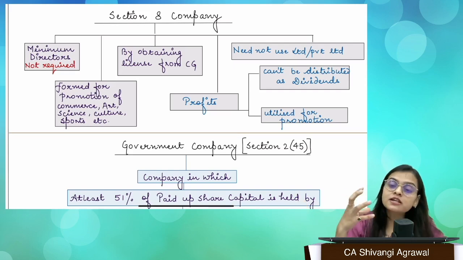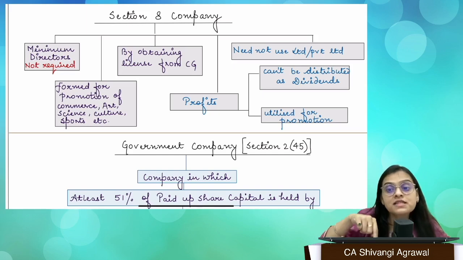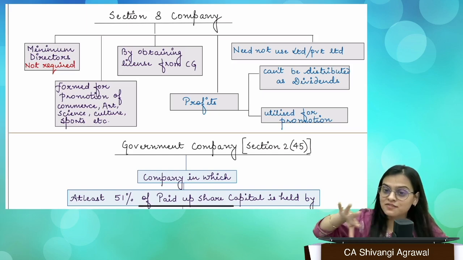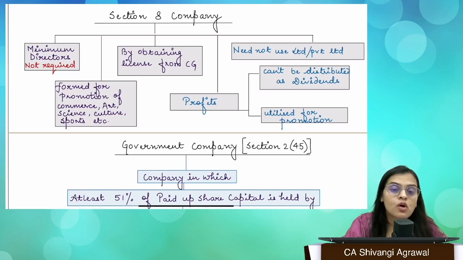Now, because they are formed for charitable purposes, they cannot utilize their profits in filling their pockets, right? It cannot be distributed as dividend to the members. If any surplus is generated, they have to plow it back to the purpose or to the object only. Fine. So prohibition on payment of dividend.